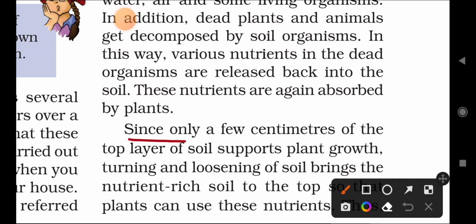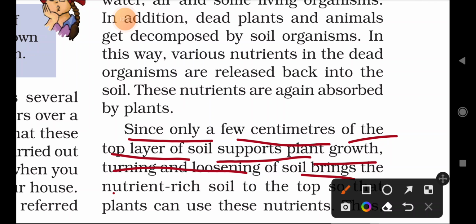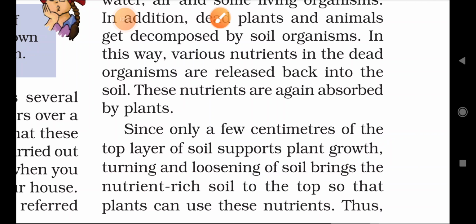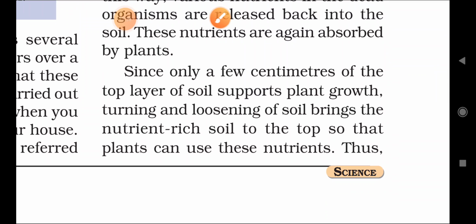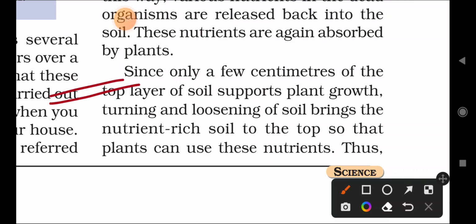Only a few centimeters of the top layer of the soil support plant growth. The earth has several layers, and in that, only the first few centimeters are suitable for growing any plant. Turning and loosening of the soil brings the nutrient-rich soil to the top so that plants can use the nutrients. I already said that. So only a few centimeters of the top layer is suitable for agriculture.